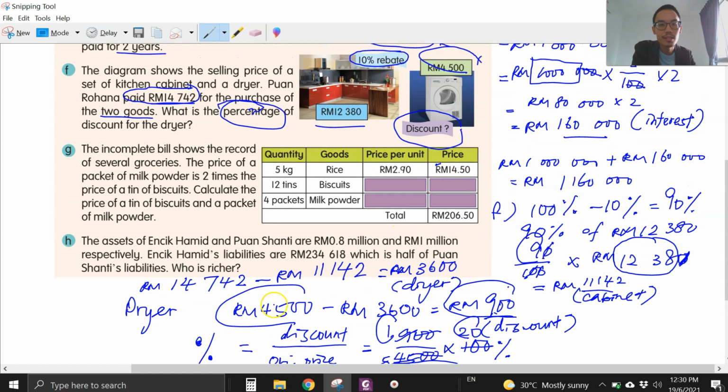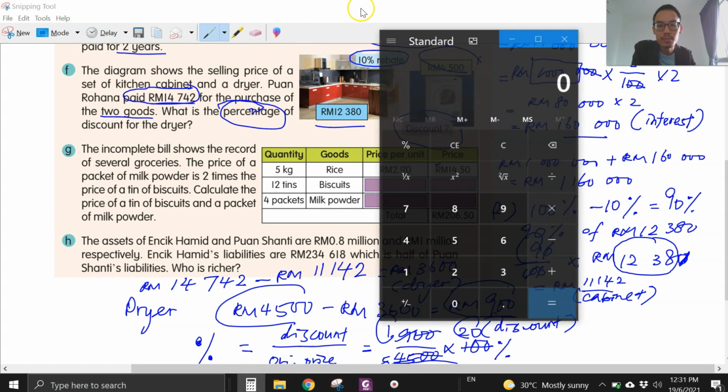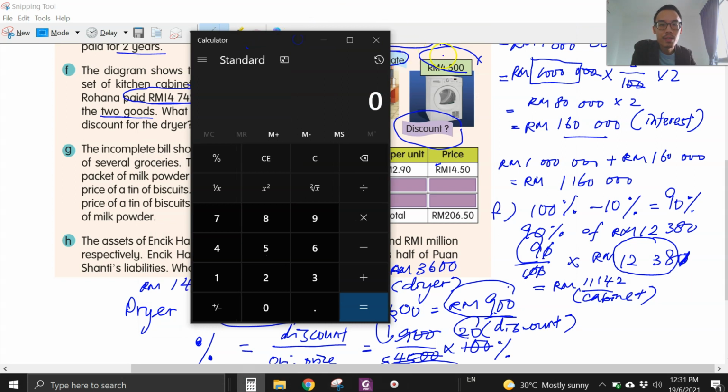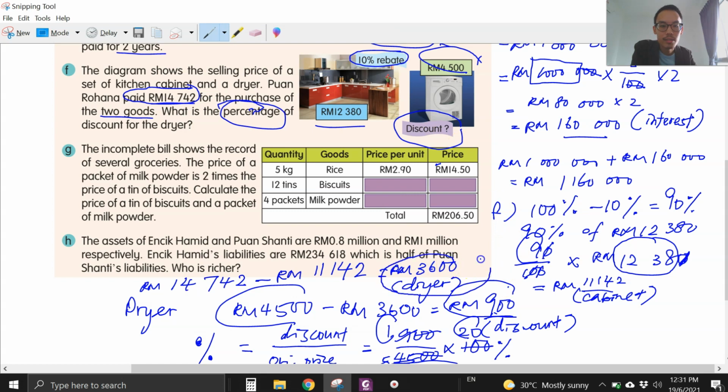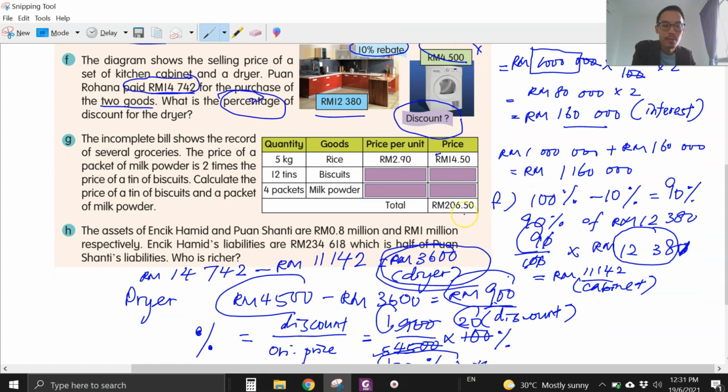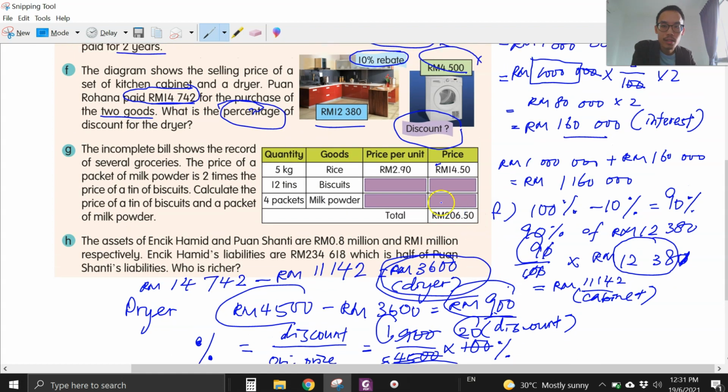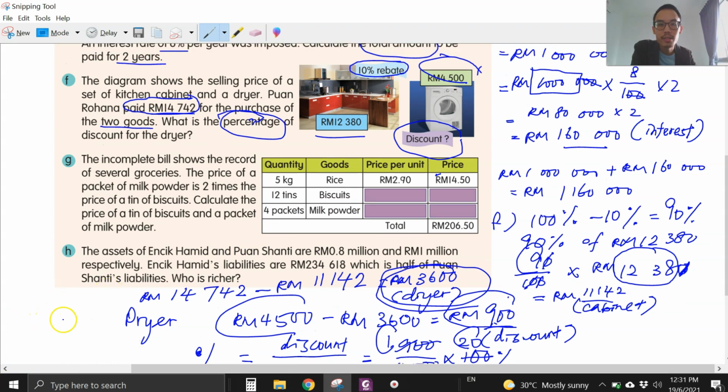Now to check your answer, let us just draw out my calculator here. Okay, the price of the dryer is 4,500. Okay, if you minus 20% discount, you get 900. The percentage is 900 equals 3,600. So you can see our answer is correct. Okay, not easy, but interesting question. Okay, if you don't understand, you can always rewatch the video until you understand.